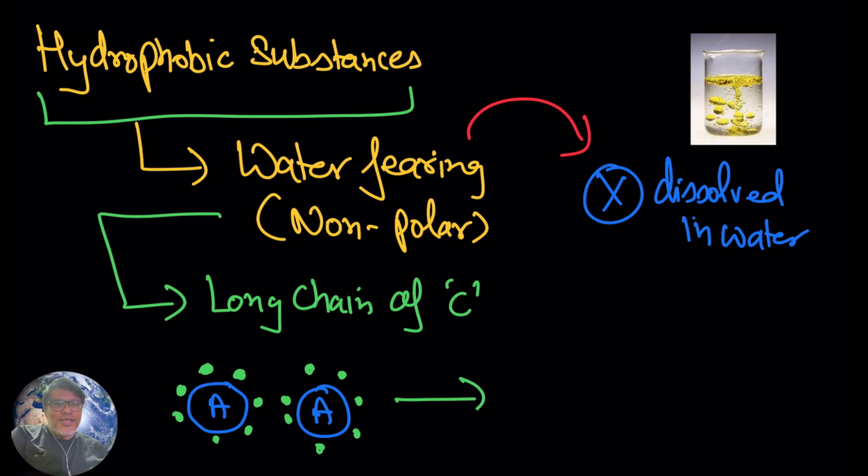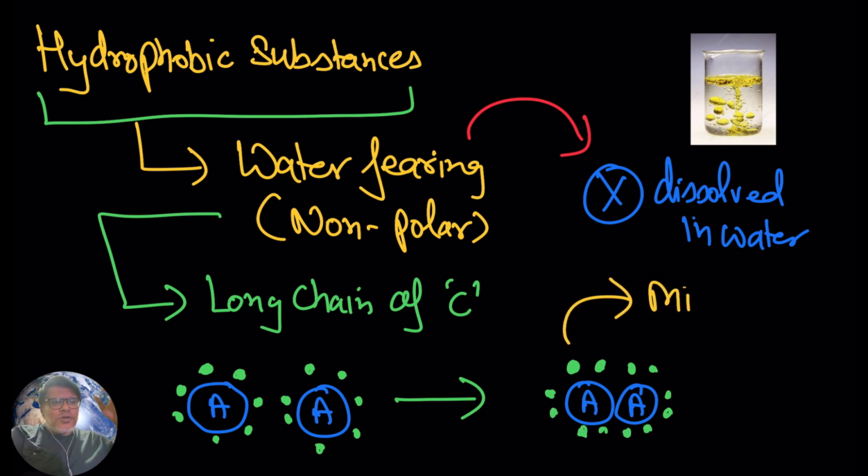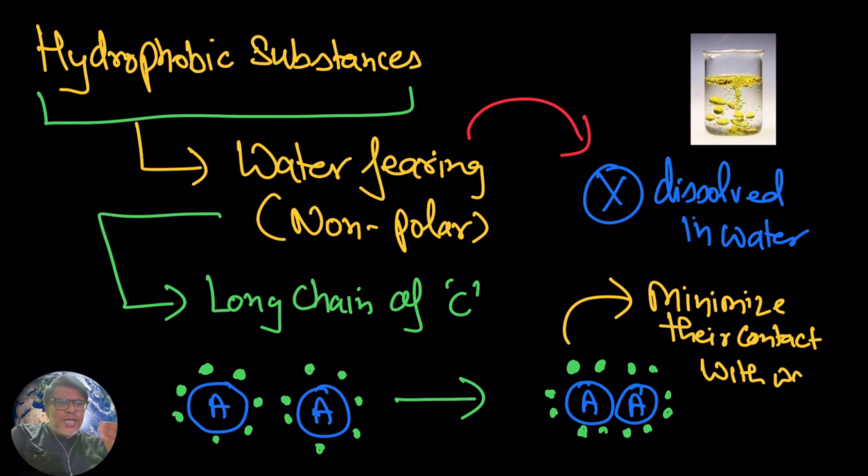Like attracts like. So A will come in contact with A, and it will repel water, minimizing their contact with water. That's why when you mix oil in water, you initially see the formation of small oil droplets. Later all these oil droplets come together and form a separate layer. So keep in mind, hydrophobic substances are water fearing, they do not get dissolved in water.